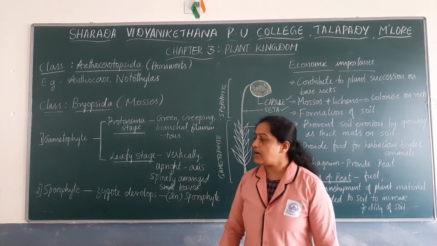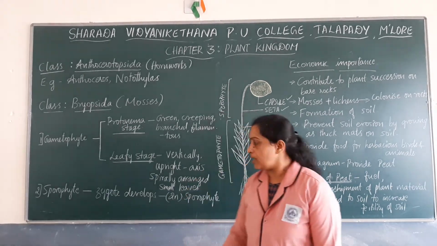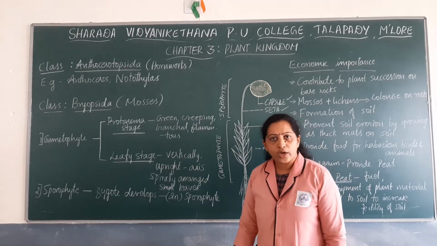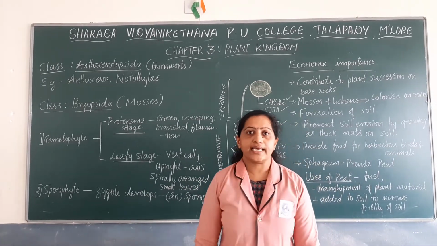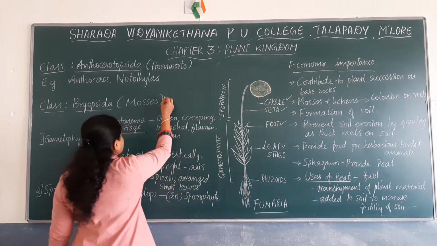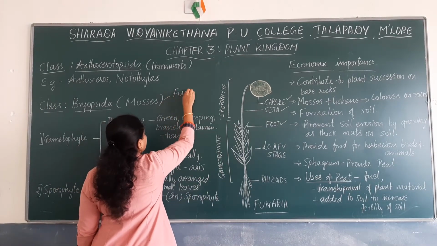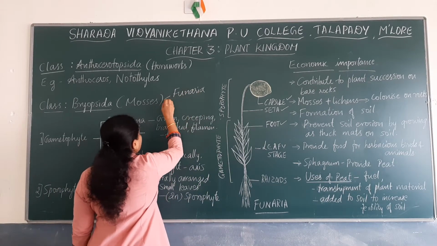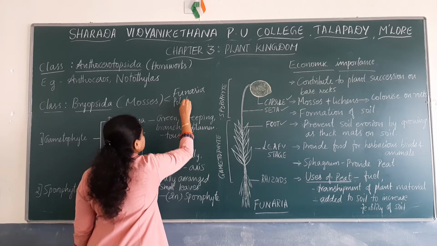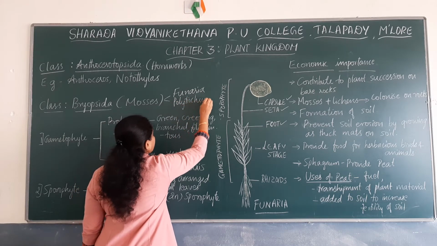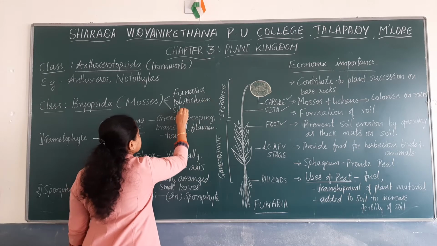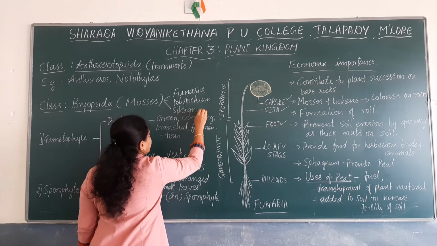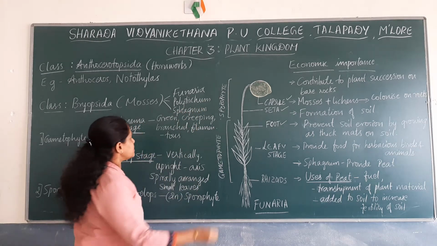So some of the examples for mosses are Funaria, Polytrichum, and Sphagnum.